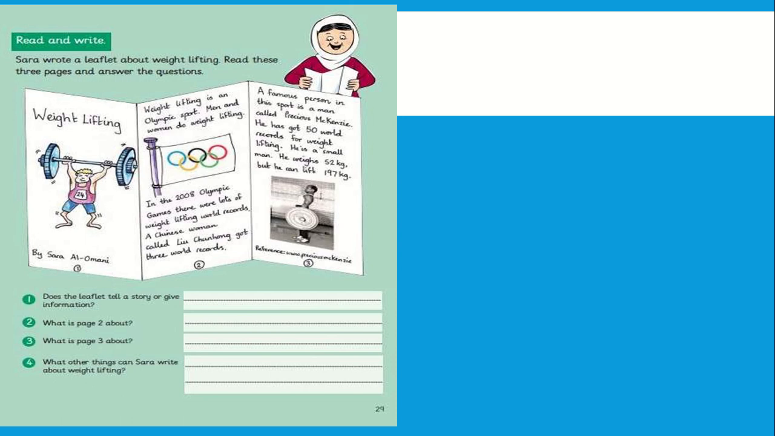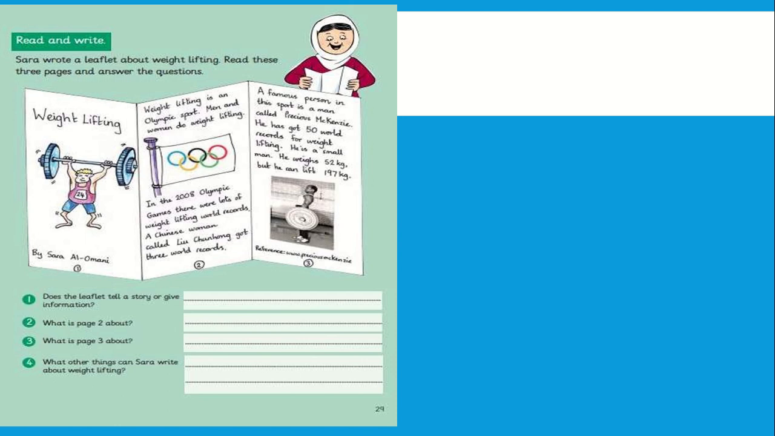Here we are going to read the leaflet. What does it mean, leaflet, teacher? This is a leaflet. Yes. About what? About weightlifting. Look at this man. What kind of sport does he do here? Weightlifting. Yes. Read these three pages and answer the questions below. Okay? Let's read it.